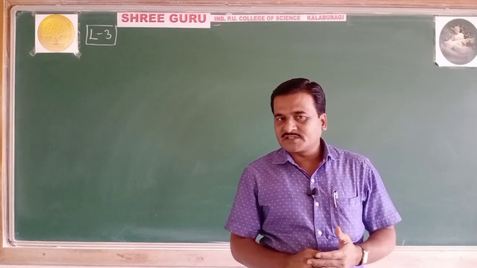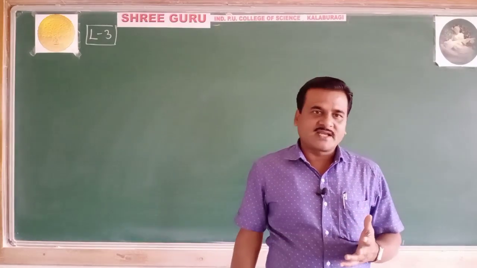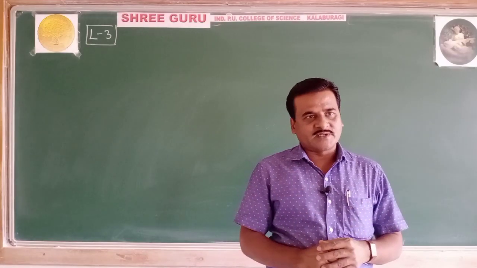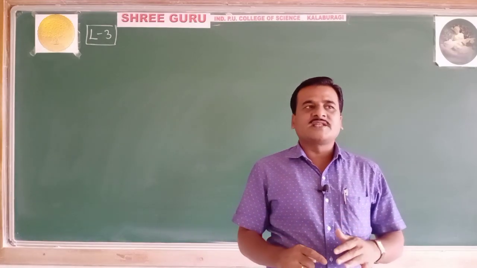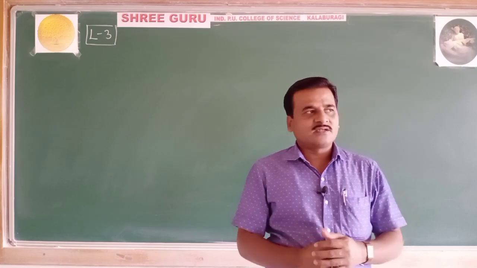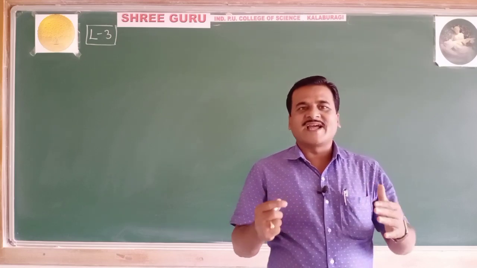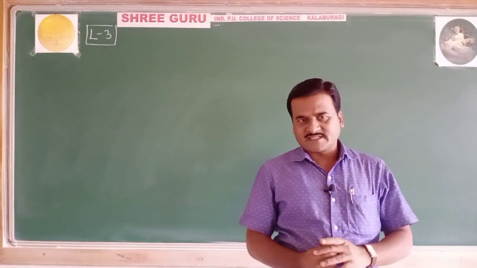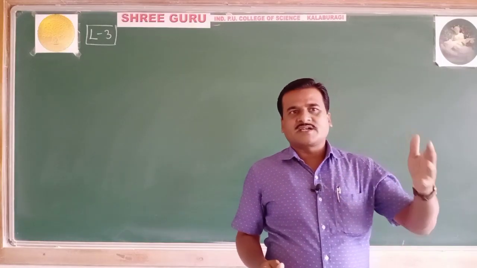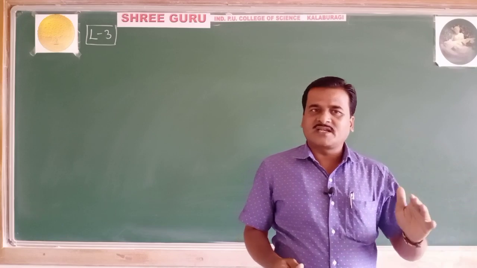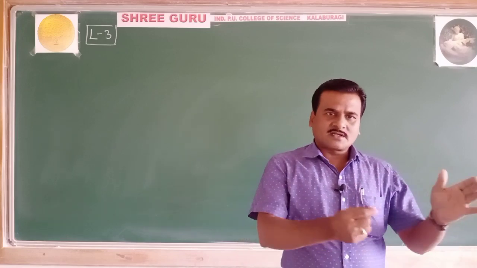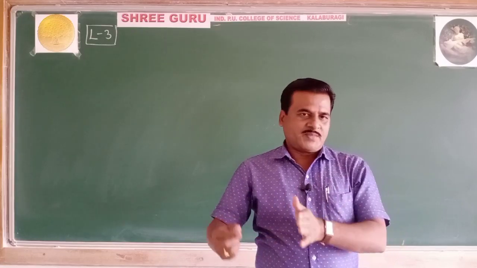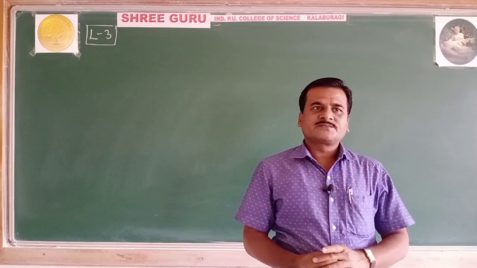There we started with central metal atom or ion, next coordination entity or coordination sphere, the very next coordination polyhedron, and the last, ligands. We restricted our discussion in the last video till ligands. Let's continue the part in today's video.